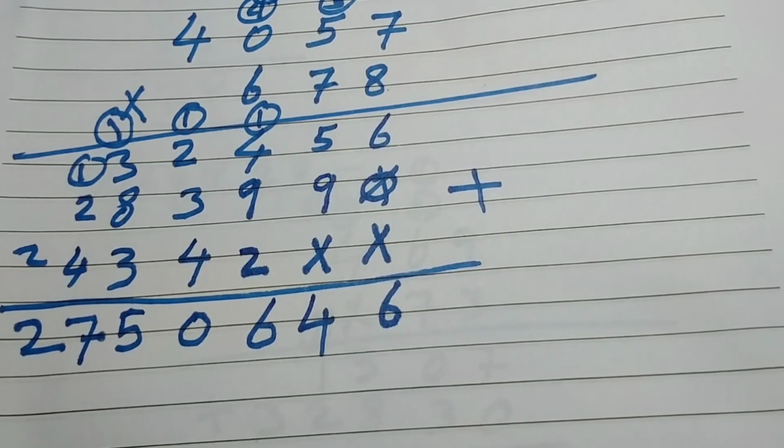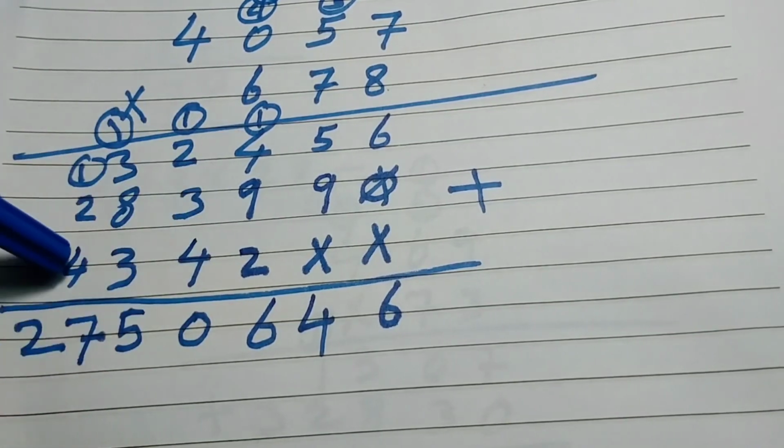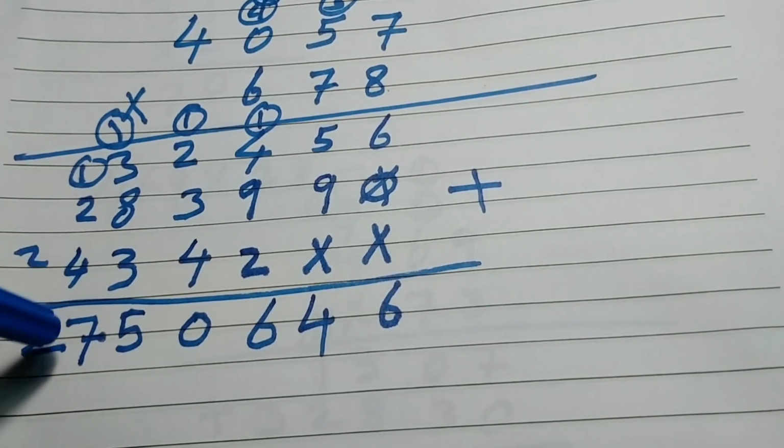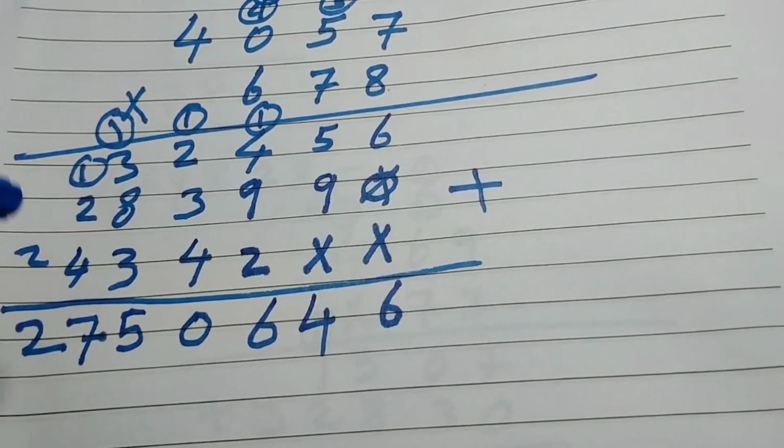Okay, my dear? So for multiplying, these are the only tricks. So the way, as I told you, this is the most common way. This way, I mean column ways people are using, and this is the most common way. So this is our answer.